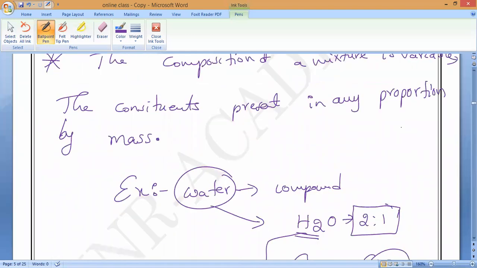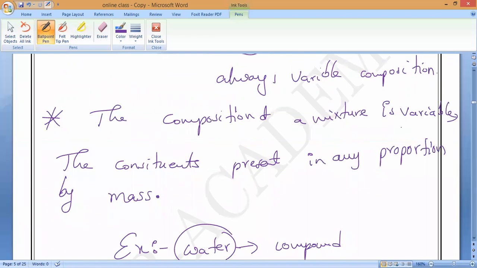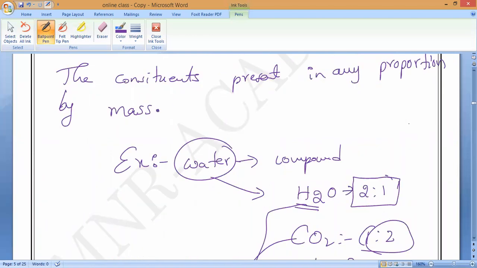So no issues. But when it comes to compounds, the elements present inside the compound always have a constant mass ratio, correct or not? In compounds, the constituents are present in a proportion by mass that is always constant. But when it comes to mixtures, it is not the same.